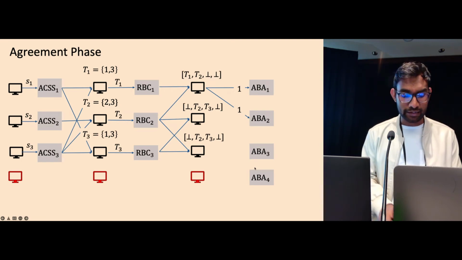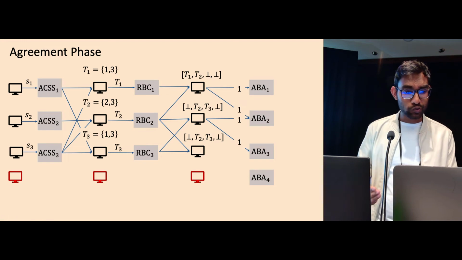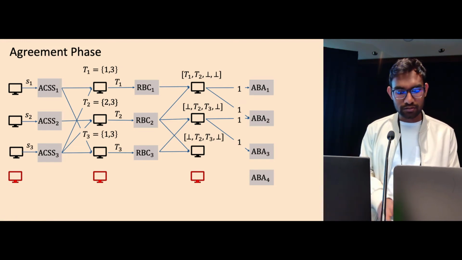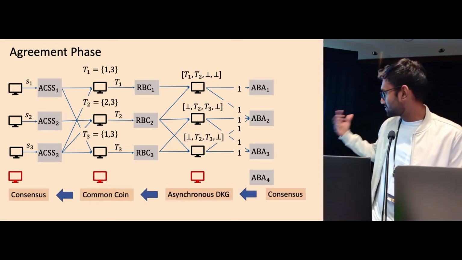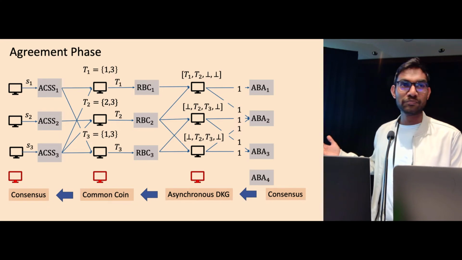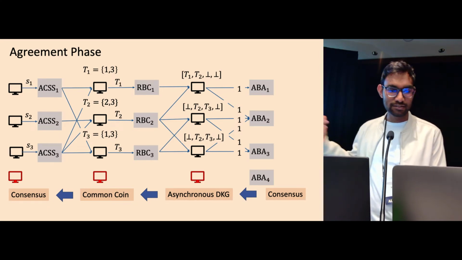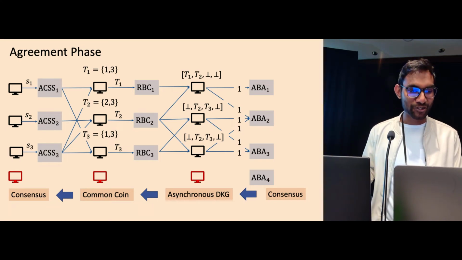And this is for a technical reason. Similarly, node 2 inputs 1 to ABA2 and ABA3 and does not input anything in the remaining ABAs. Node 3 also does the same. But now I'm cheating, right? We cannot simply run the ABA protocol because we have no way of generating a common coin, and we have seen this circularity issue. And this is one thing that you should take away from our talk: how we address this issue.